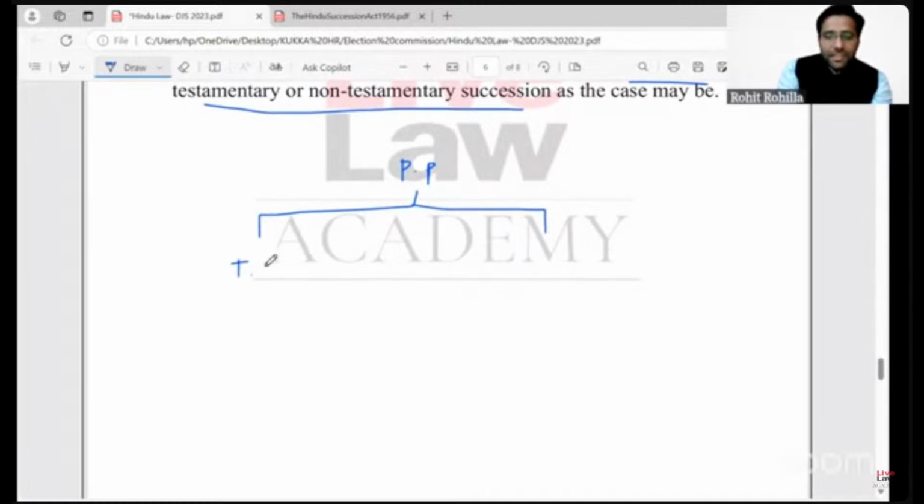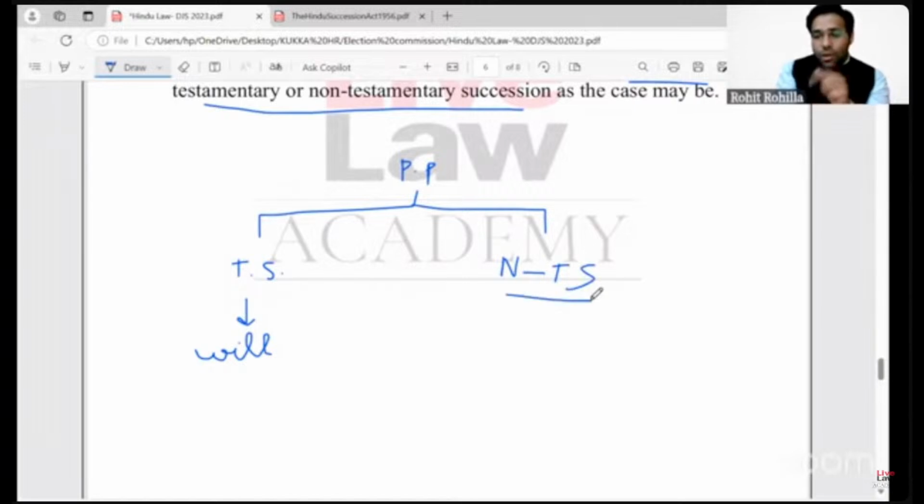Either there will be a testamentary succession, that is through will, either the properties will go further through the will, right? Or in the absence of will, there will be non-testamentary succession. I'm using NTS for non-testamentary succession.